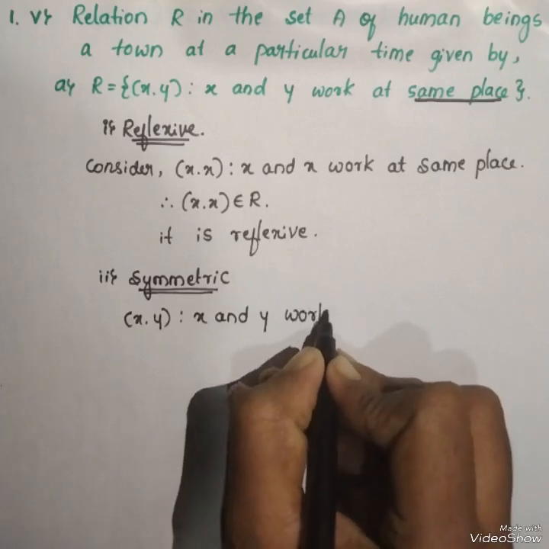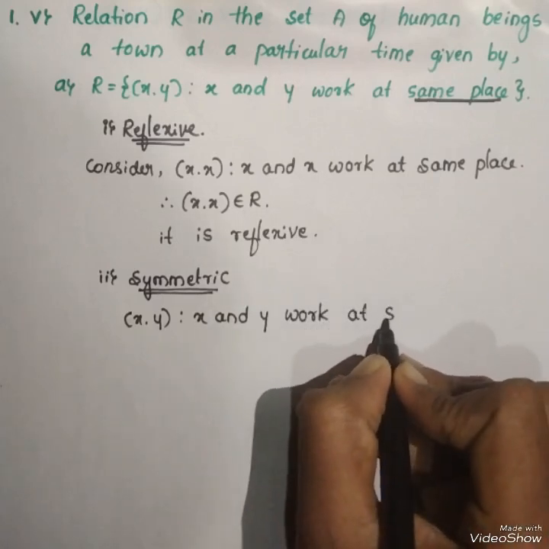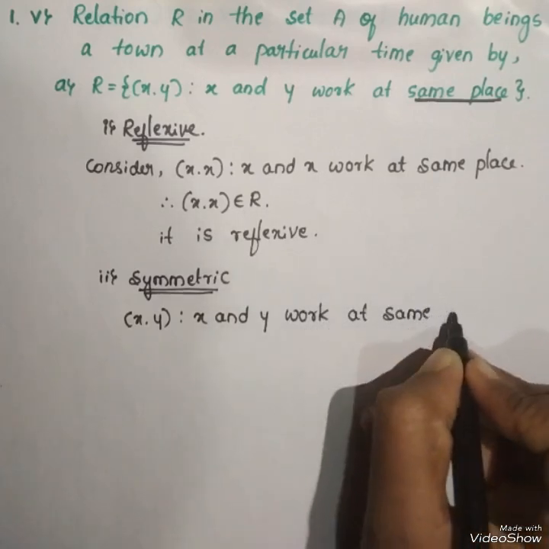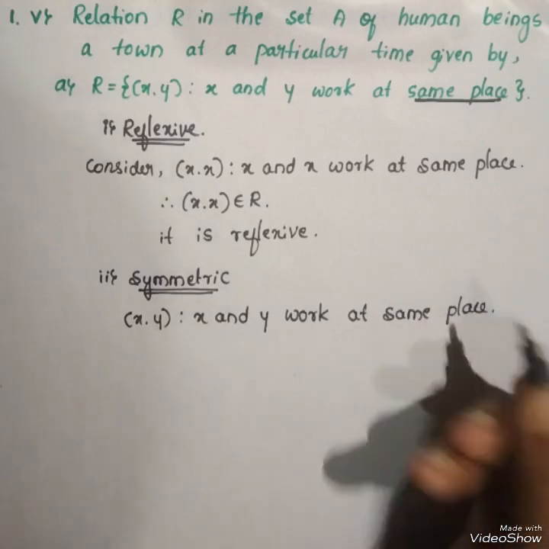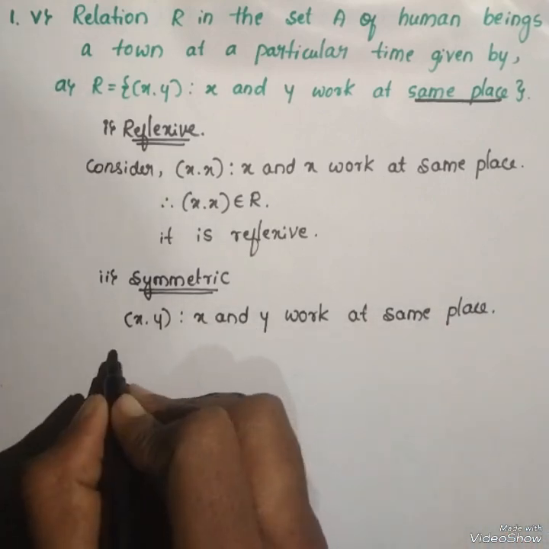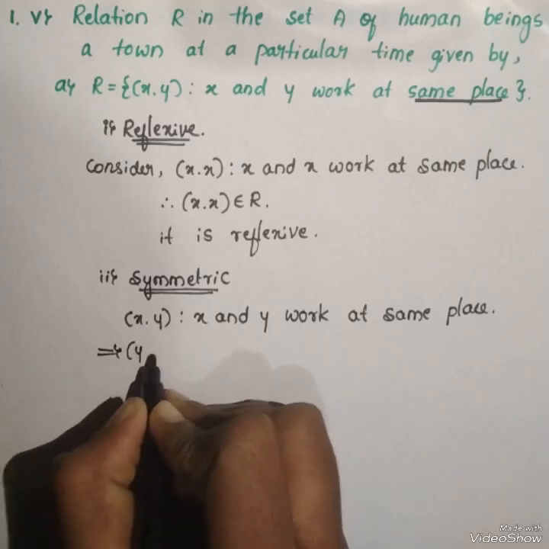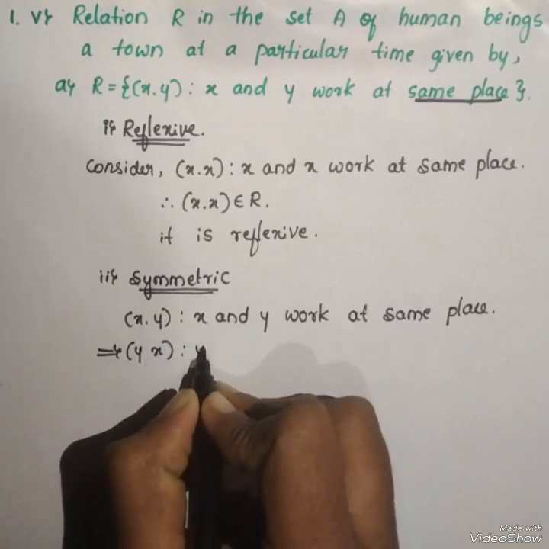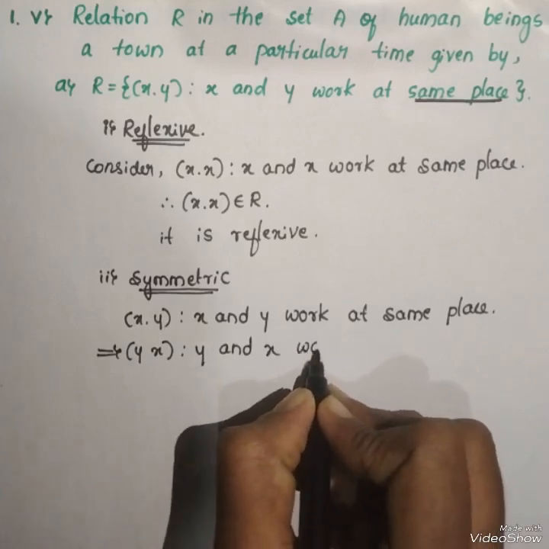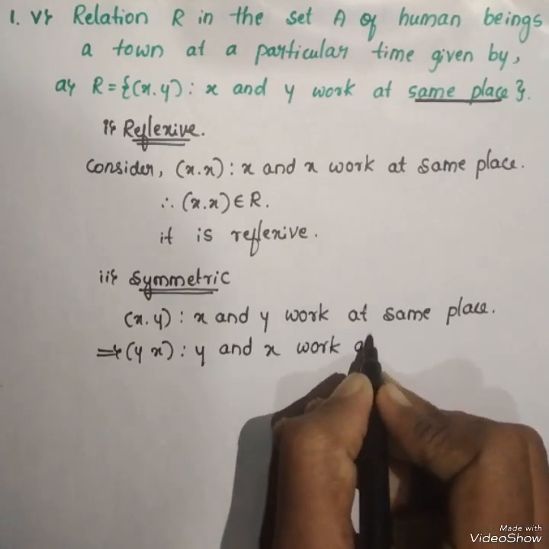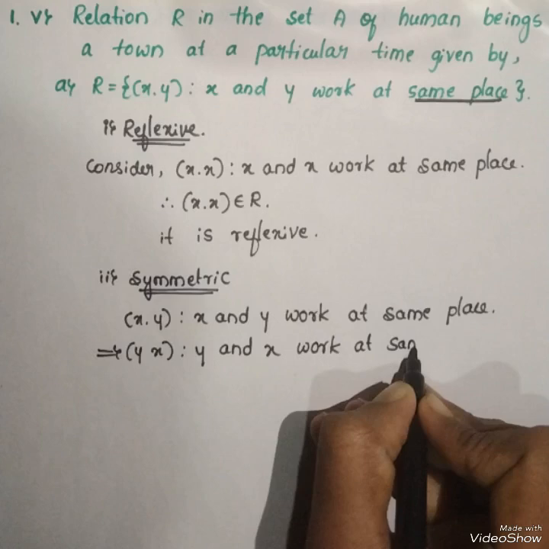The place doesn't change, so that implies y and x work at the same place.